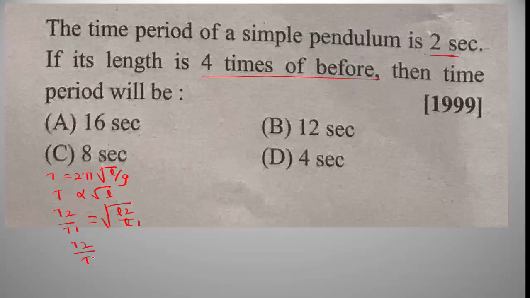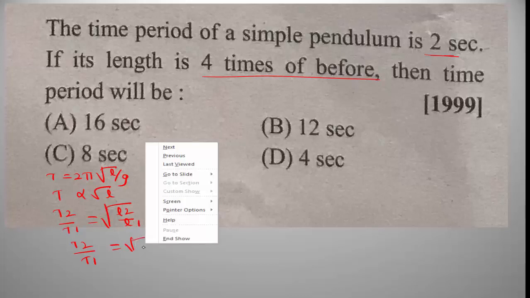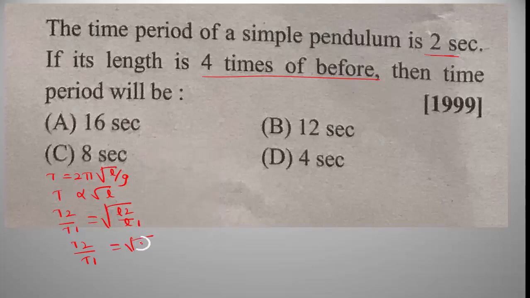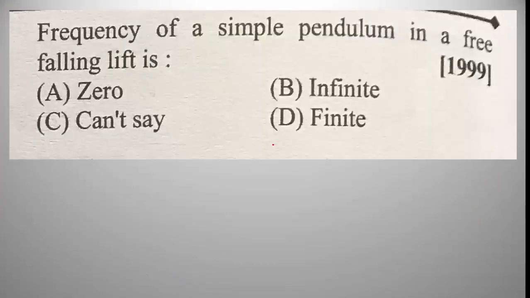Here t2 divided by t1 is equal to root of L2 by L1, that is root of 4 by 2. Then we get the answer: L2 divided by L1, length is 4 times, root of 4. Then t2 is equal to 2 into t1. The time period of the simple pendulum is 2 seconds, so t2 is 2 into 2, that is 4. Option D is the right answer.